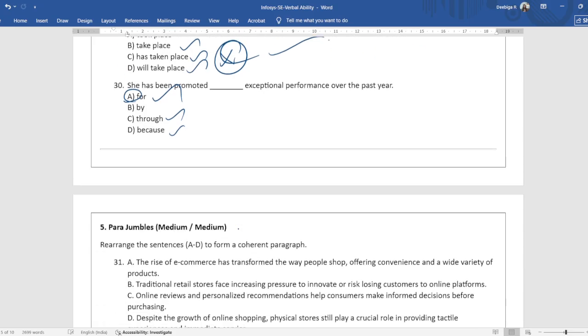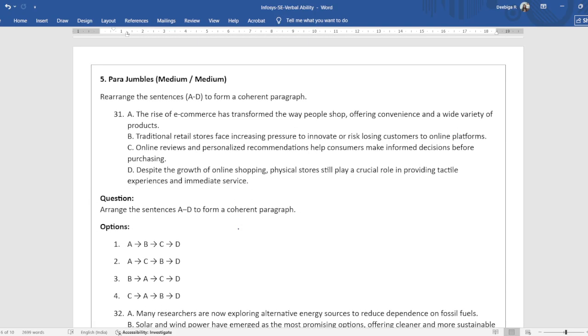Answer is for. Para jumbles: like how you read through the paragraphs in reading comprehension, you should also read all the sentences properly to correctly connect them. Now let's take a look. The one advice that I would give you is each sentence is connected by the end part. The end part of the first sentence connects with the starting part of the second sentence. That is how you connect two sentences.